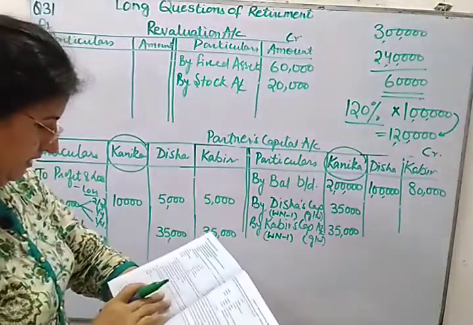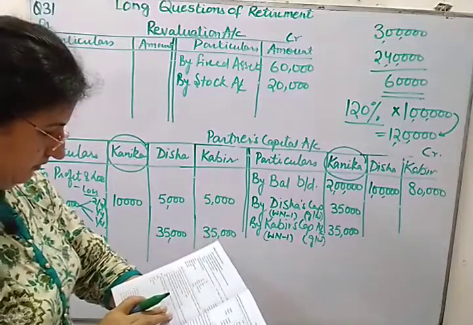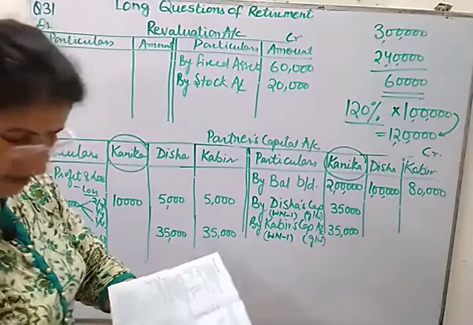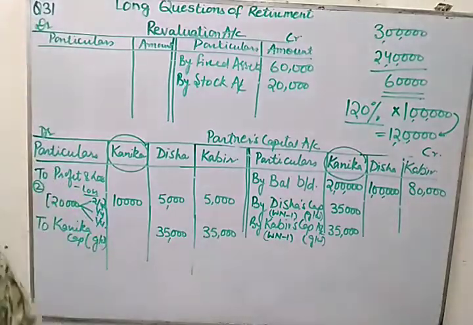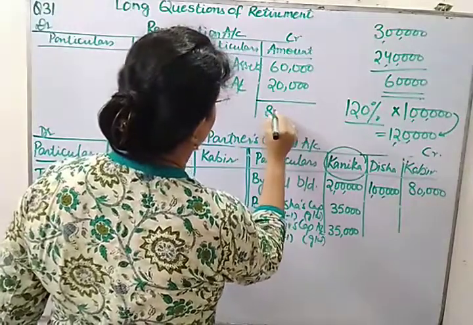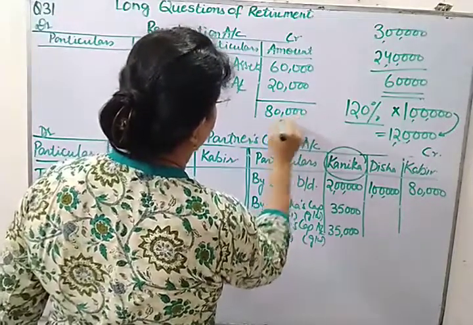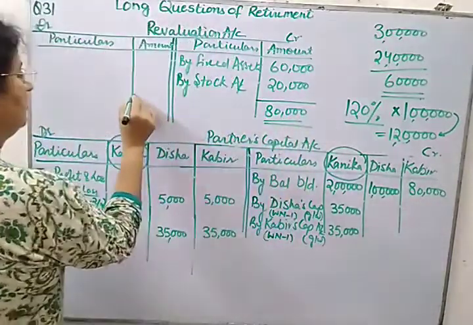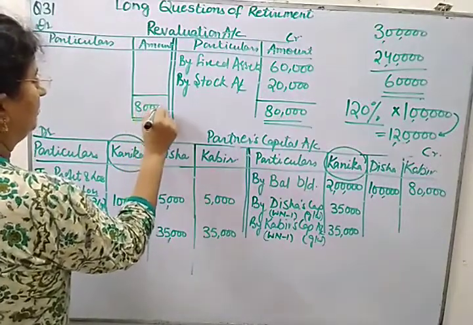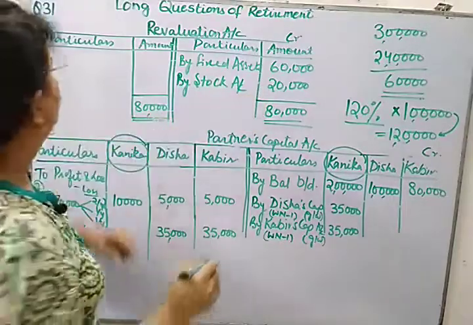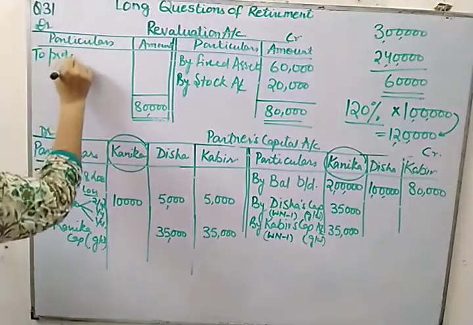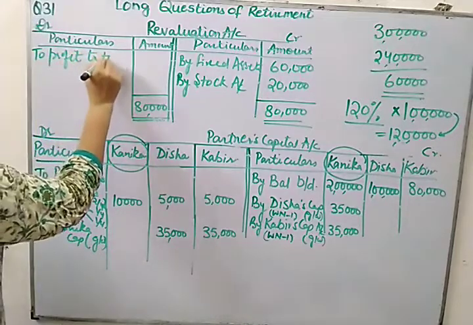And the next is stock, fixed assets, amount payable. Yes, so these are the 2 adjustments only. So if you add, the total is 80,000. Nothing is written on the debit side of the revaluation account. It means this whole 80,000 is your profit. So we'll be writing profit transferred to partners' capital.